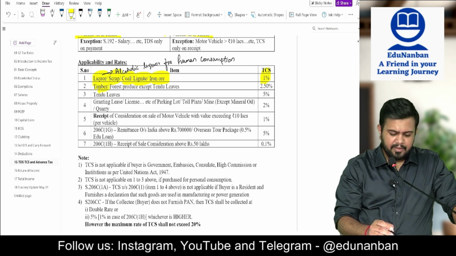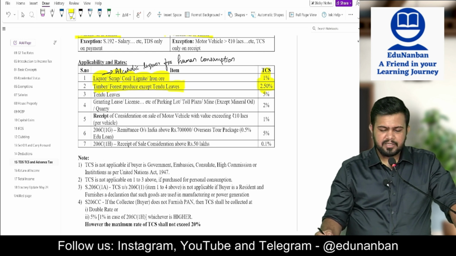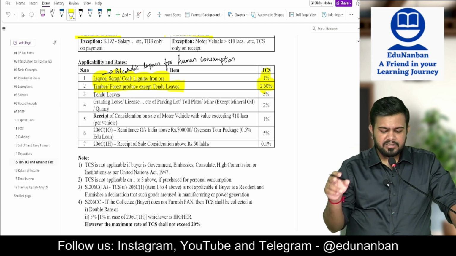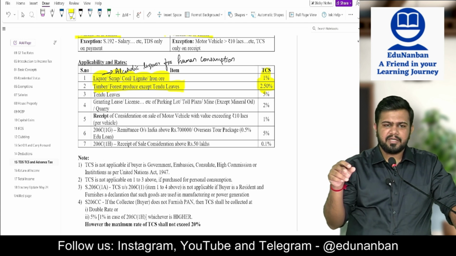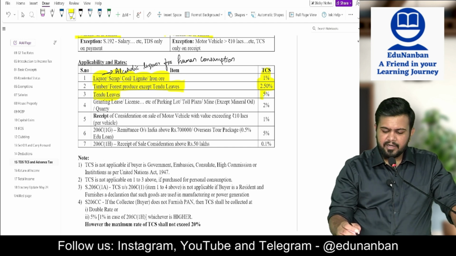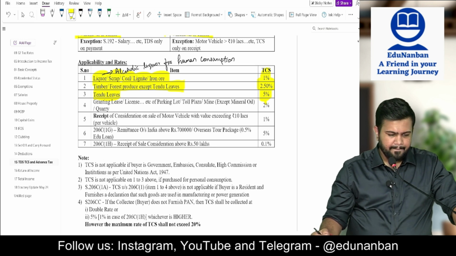Next, timber, forest produce except tendu leaves, 2.5%. On timber 2.5%, forest produce 2.5%, but if it is tendu leaves, that is tobacco leaves, it is 5%. TCS is 5%.